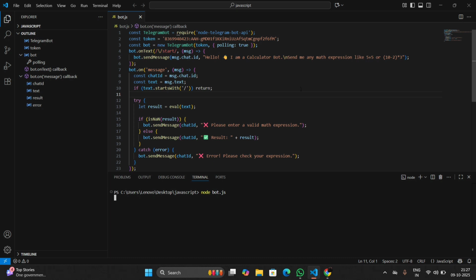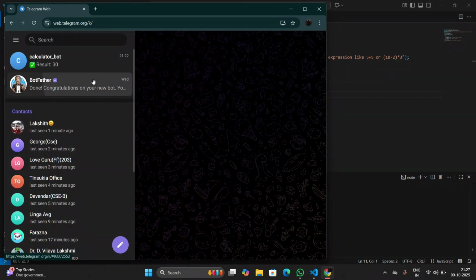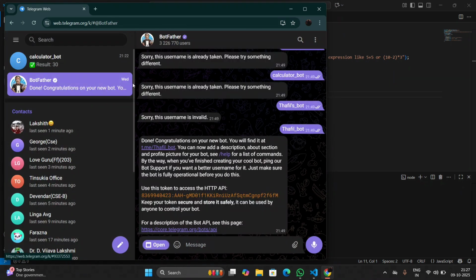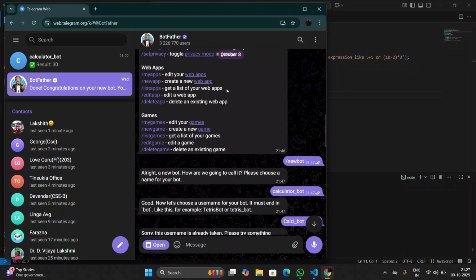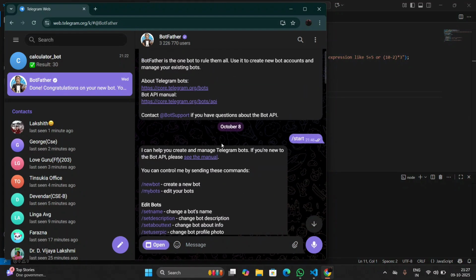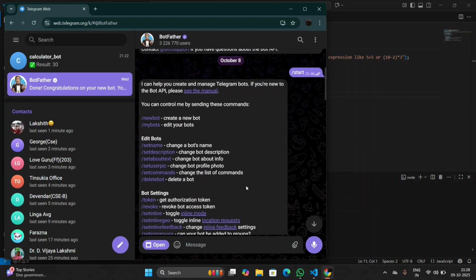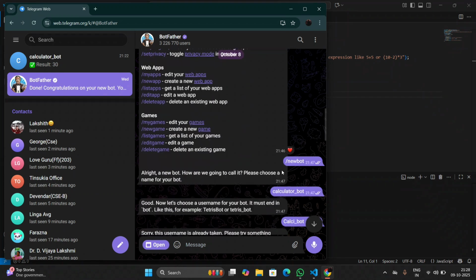After that we have to create a file. In that file we have to write the code for the Telegram bot. Before that we have to create a token for our Telegram bot, which we can get from Telegram. Open Telegram and search for that bot. Then we get one account; first we start that bot. After starting, it will interact with you and give another command, new bot.